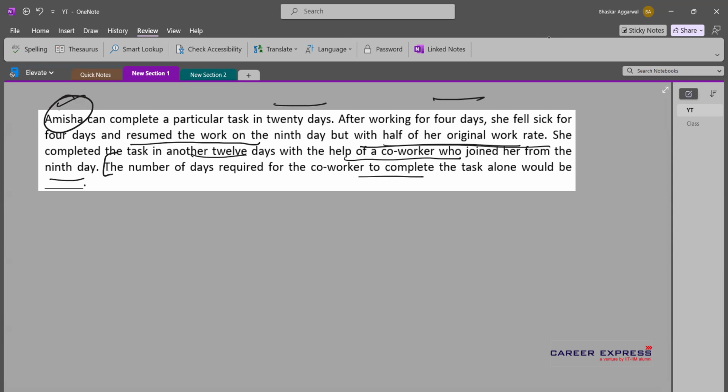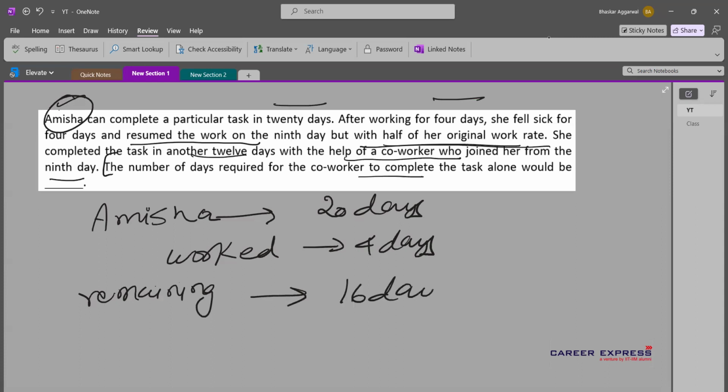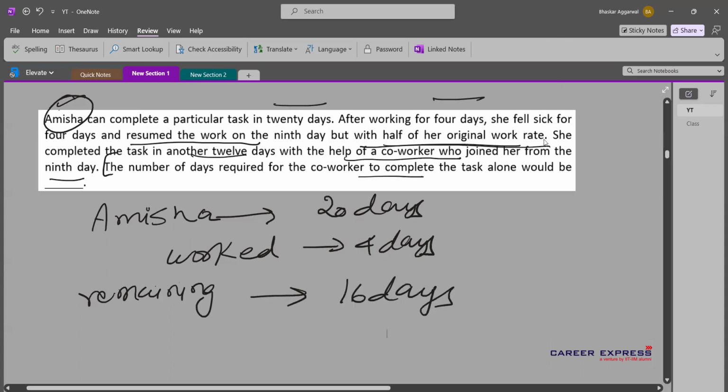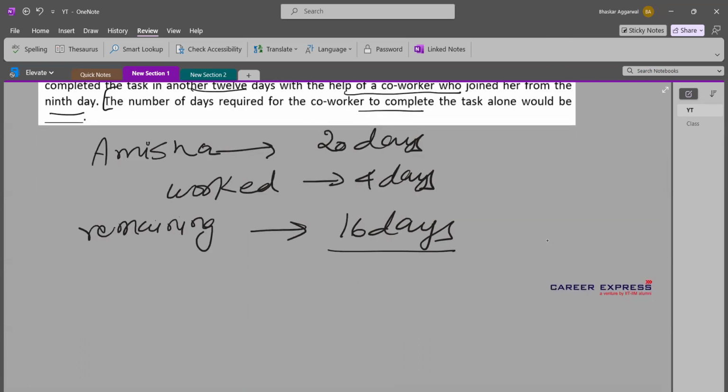Okay, so we'll start. Amisha had a work for 20 days. She worked only for 4 days. So remaining work is 16 days. So this much work was remaining when Amisha goes off, and when she returns, she is at half her efficiency.